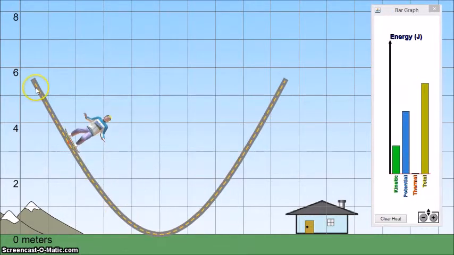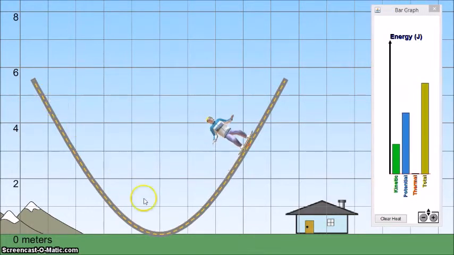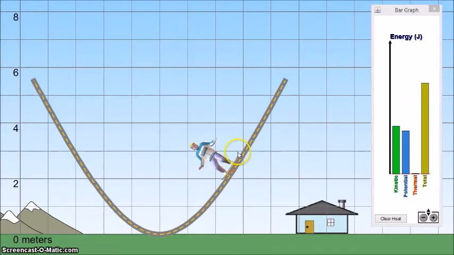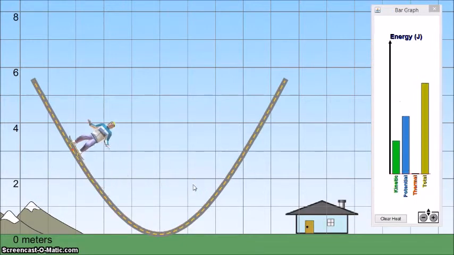So in a pendulum motion, you have the highest potential energies up at the highest points that the pendulum swings, the highest kinetic energy down here at the base, and then they're the same about right there. But the total amount of energy of this pendulum or of this skater in the weird skate park stays the same.